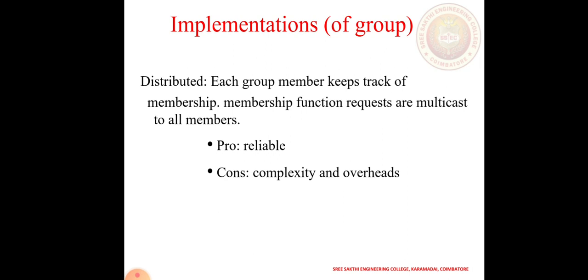Then implementation of group management in a distributed way: each of the group members keeps track of membership, and membership function requests are multicast to all the members. That means there should be a membership ID, and that ID has to be transferred to all the members in that particular group who are authorized by the administrator. Then reliability is a concern, and consistency brings complexity and overhead.